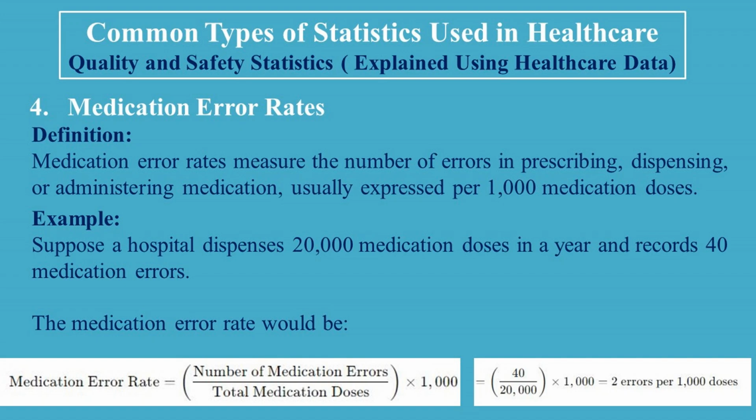The medication error rate is calculated by dividing 40 medication errors by 20,000 total medication doses and then multiplying by 1,000, which equals 2 errors per 1,000 doses. This means that for every 1,000 doses of medication dispensed, there are 2 errors.